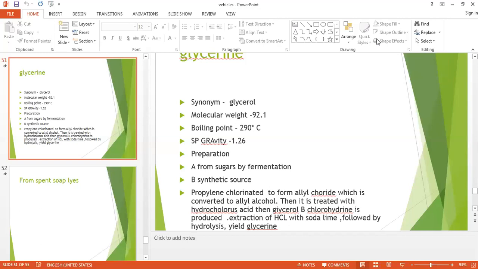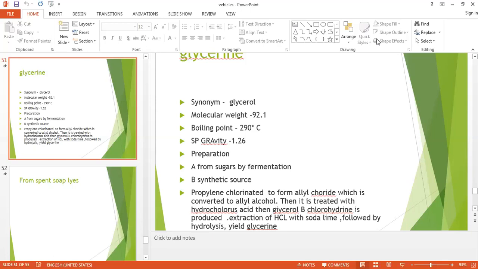You have done this reaction in 12th in organic chemistry, how the glucose is obtained. I think you have done it in the reaction of alcohol. So glucose will be fermented by adding the yeast, and you will get the glycerol and the acetaldehyde. The second one is a synthetic process, that is with the help of propylene.